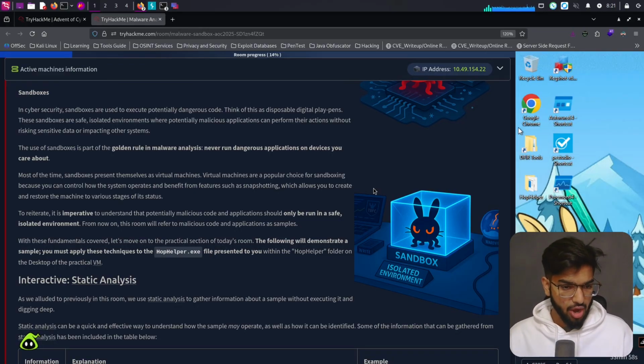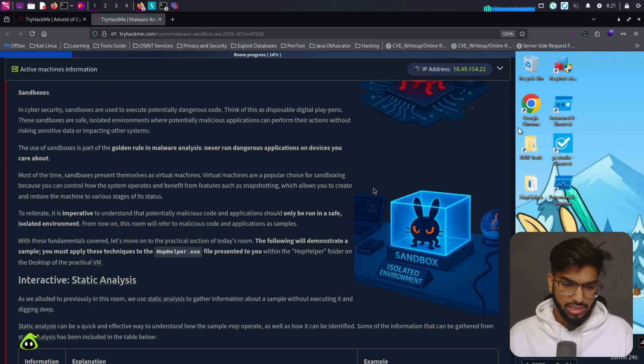Sandboxes. In cybersecurity, sandboxes are used to execute potentially dangerous code. Think of them as disposable digital playpens. These sandboxes are safe, isolated environments where potentially malicious applications can perform their actions without risking sensitive data or impacting other systems. The use of sandboxes is part of the golden rule in malware analysis: never run dangerous applications on devices you care about.